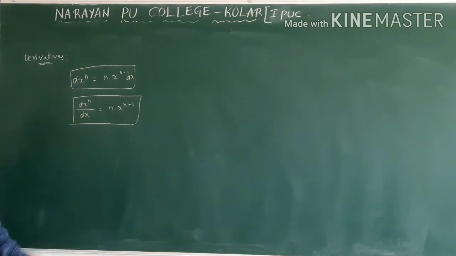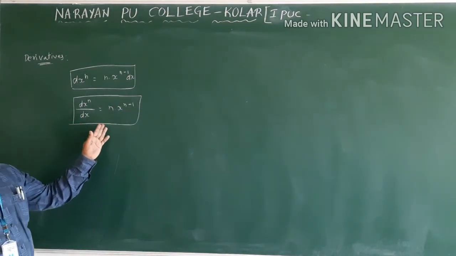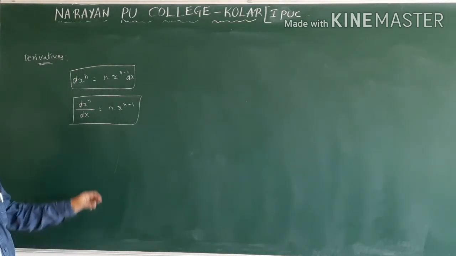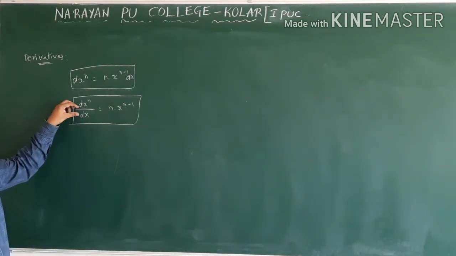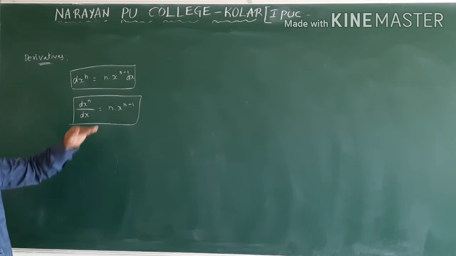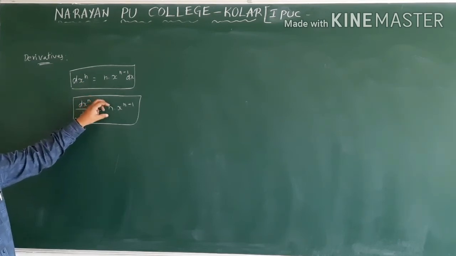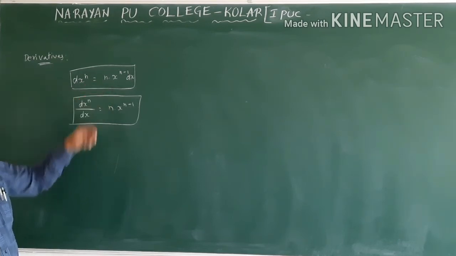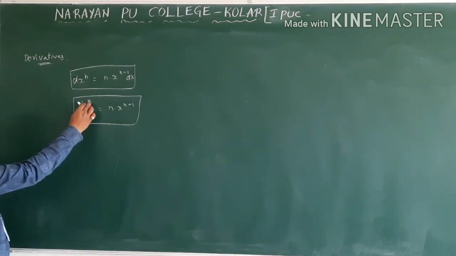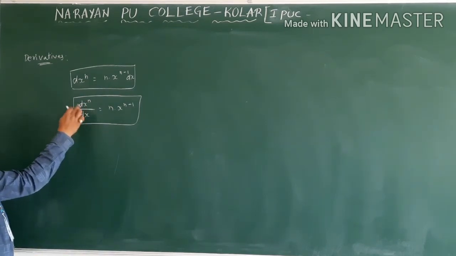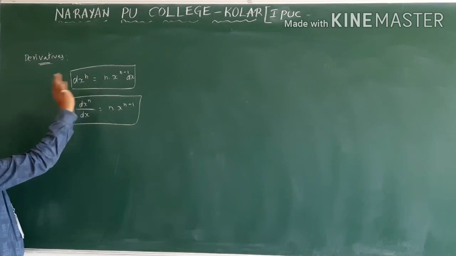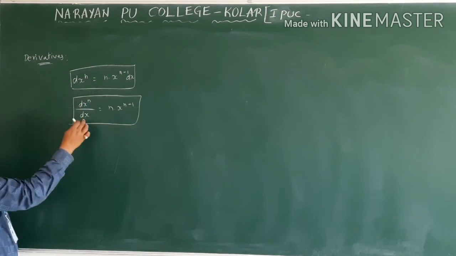If you want to see, at the end of this lesson, Motion in a Straight Line, Elements of Calculus, they gave these formulas. You can check once. They gave so many, but we want this one first. Therefore, I am going to discuss this one. This is the derivative of x power n with respect to x. Not with respect to anything else here.